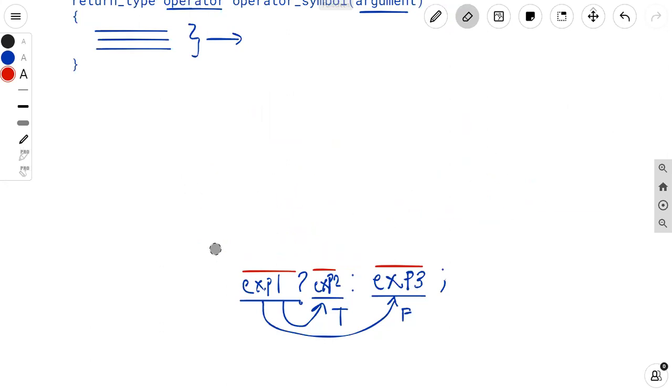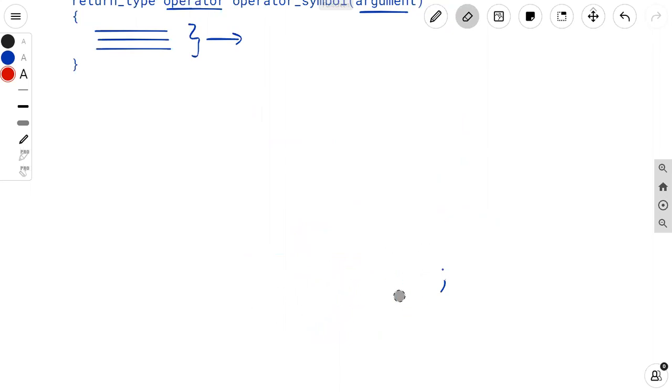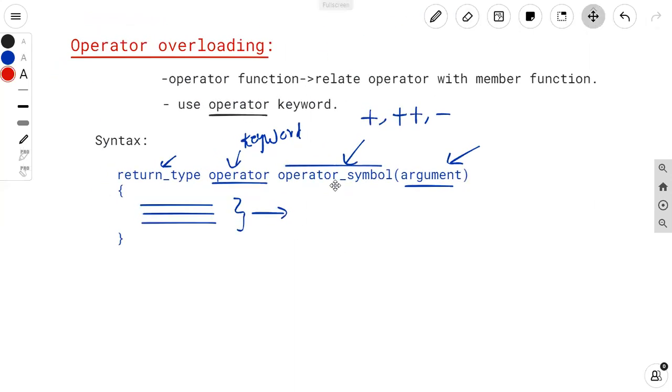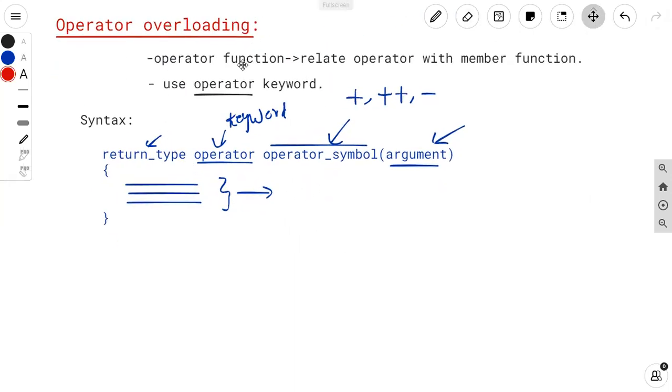As we can see, in operator overloading we have to use an operator function. You can define the operator function with this syntax: return type, operator keyword, operator symbol, and the arguments.